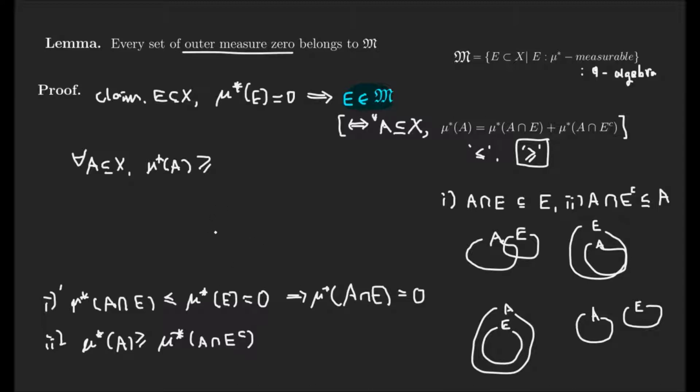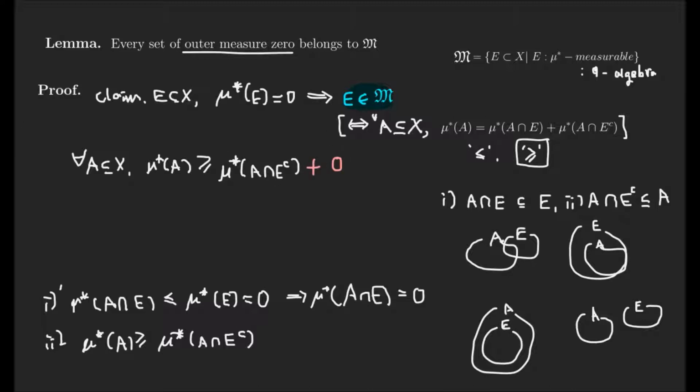By using this property, mu star A is greater than these guys, and this is no problem when we add the term plus 0.